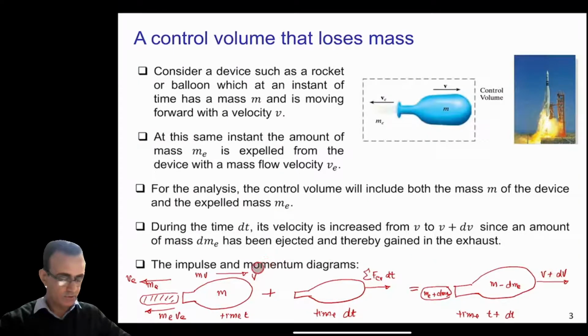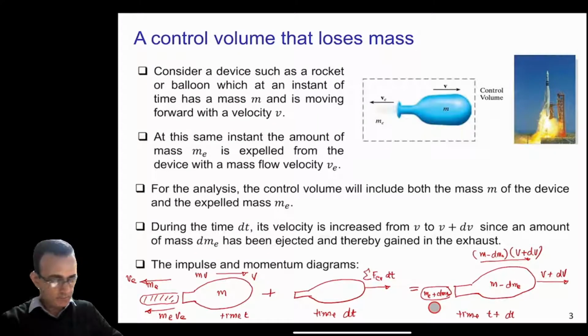So the momentum of the device will become (m minus dme) times (v plus dv), and the momentum of the gases or fuel will become (me plus dme), and it's obviously in this direction.